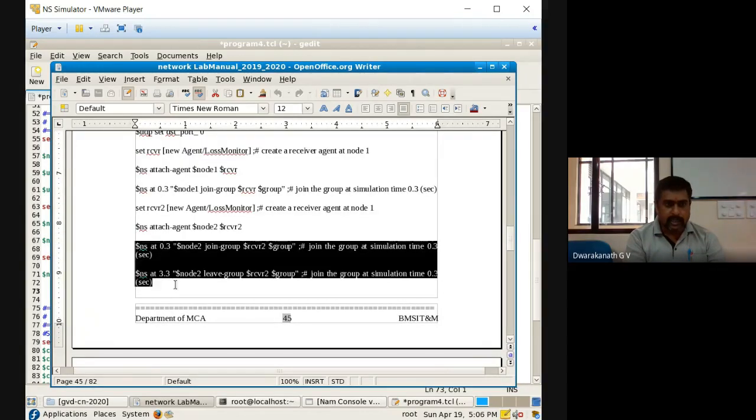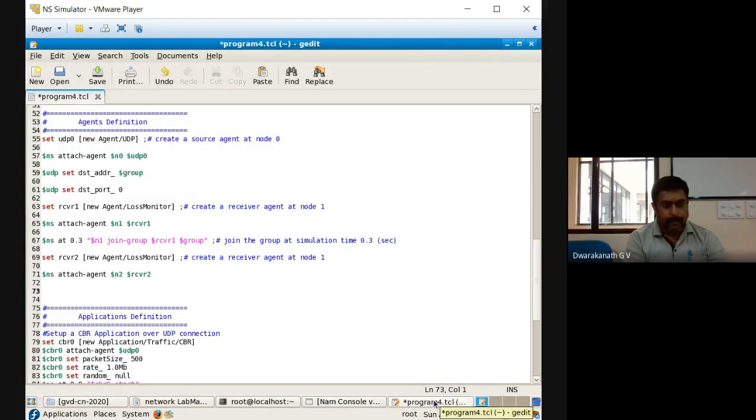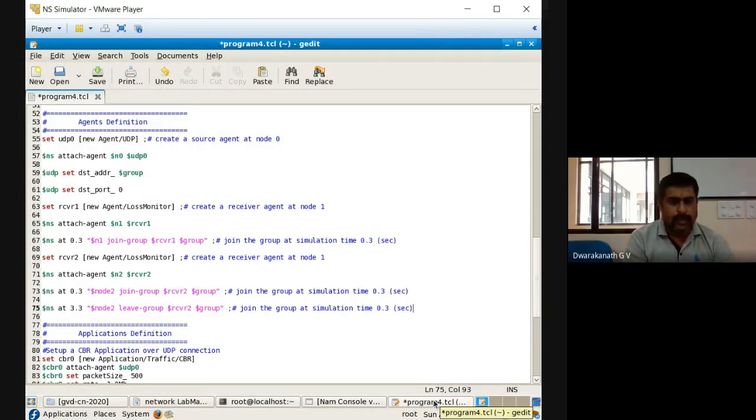So this is there. Back here, Control C, back, Control V. Now observe this comment carefully, let's see. $ns at 0.3, node 2, that is N2, will come into the picture, meaning it will join the group as receiver 2.